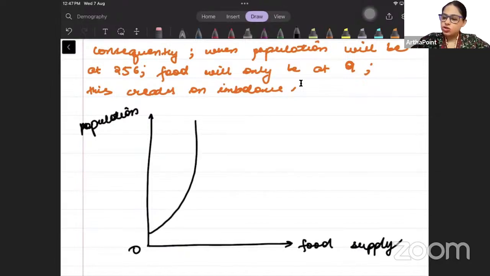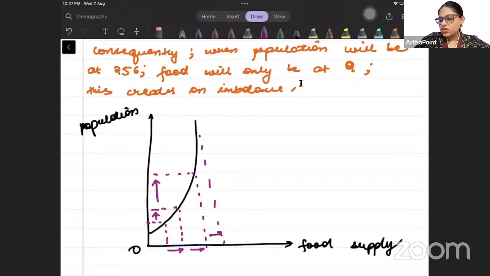inclined towards population. माने food supply has increased only by less amount, but population is growing by more amount. ऐसे. So he said that food supply में उतना increase नहीं आ रहा, but population is growing at a higher rate. Overpopulation हो रहा है, and this is what is going to lead to starvation among people. हाँ? तो ये population को pull back कर रहा है. It is bringing the population down.